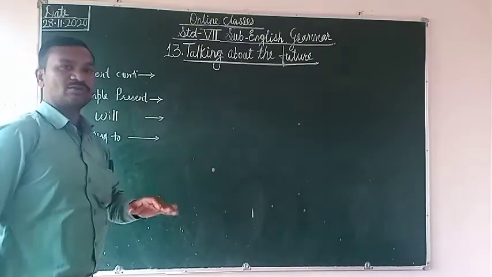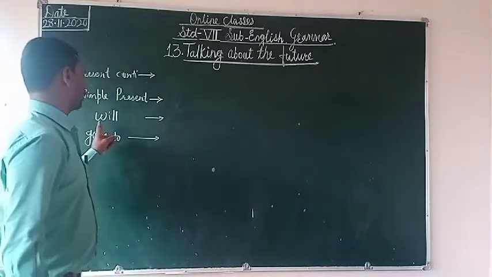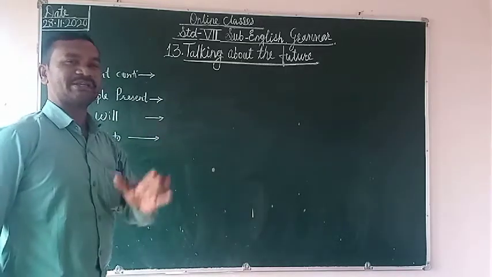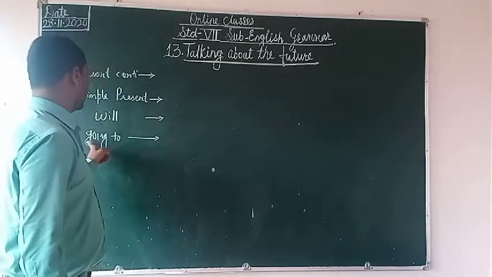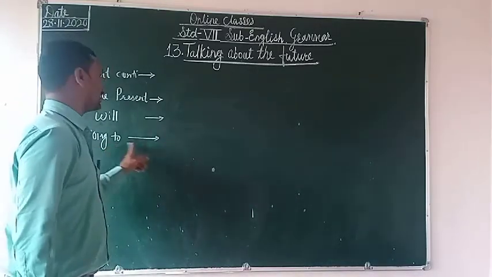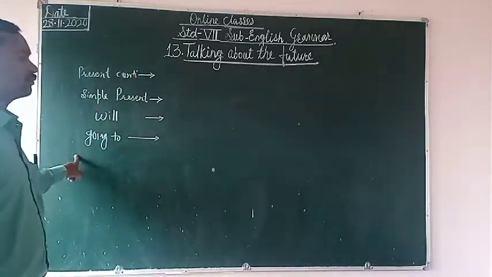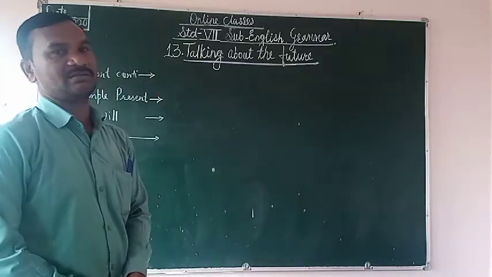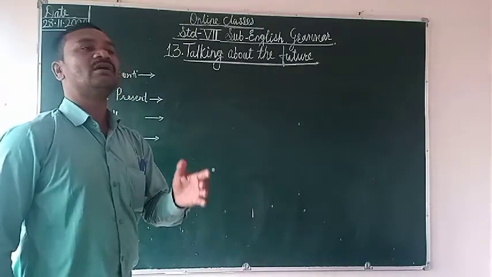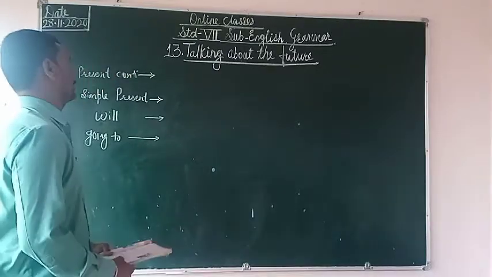In a simple present also, using this simple present we have to represent the future tense, and already you know that this is the will or shall. These words represent the future tenses, and after that going to, this is the phrase. Going to is the phrase, and this phrase also discusses the future references. So these are the four ways we have to discuss the future references. When we are using the present continuous tense, we are talking about that we have arranged to do in the future.